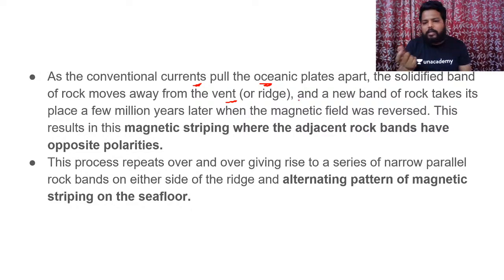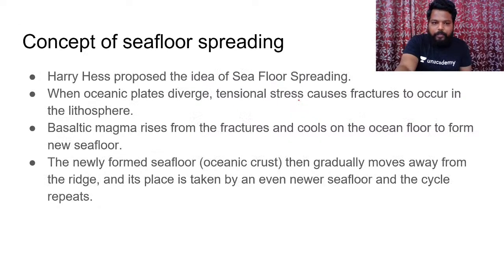Clear? So Earth's magnetic field might alternate itself. It might alter itself anytime. So when a new rock would be created, we would be having that rock oriented in a different direction. Clear? So this process repeats over and over, giving rise to a series of narrow parallel rock bands on either side of the ridge and an alternating pattern of magnetic strips on the seafloor.